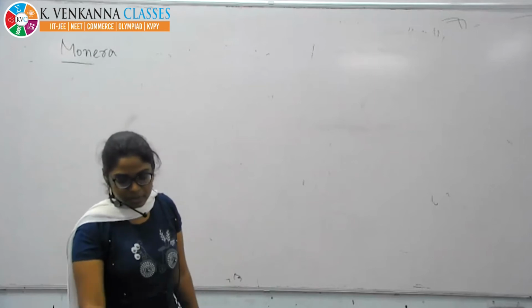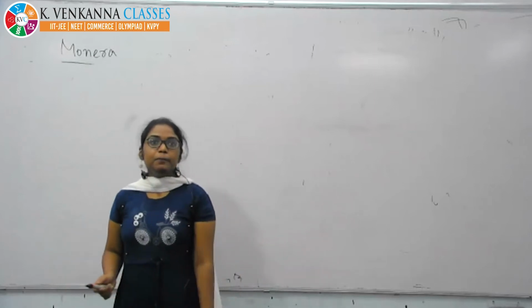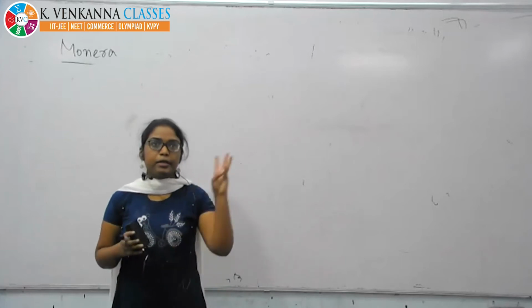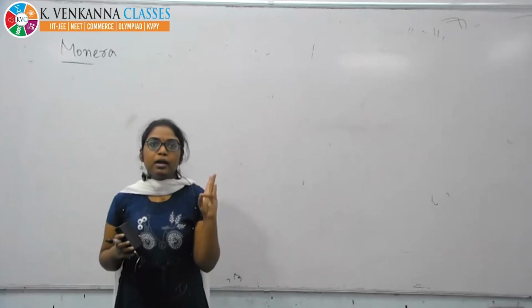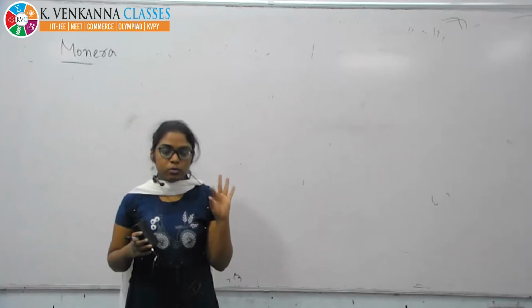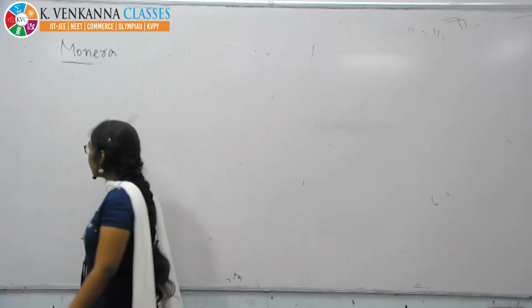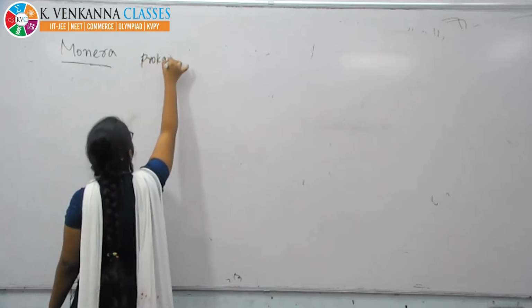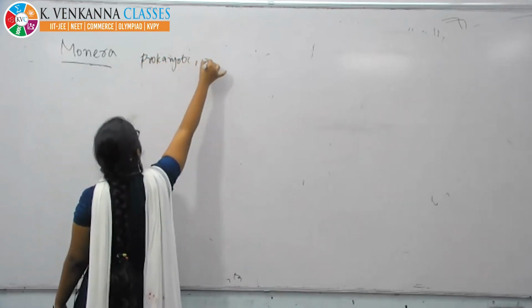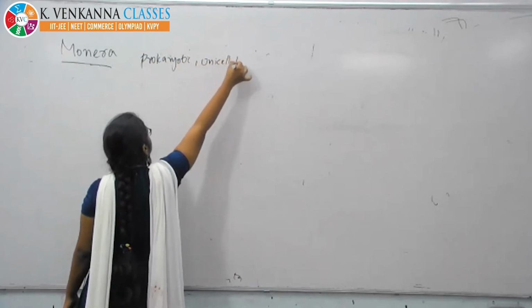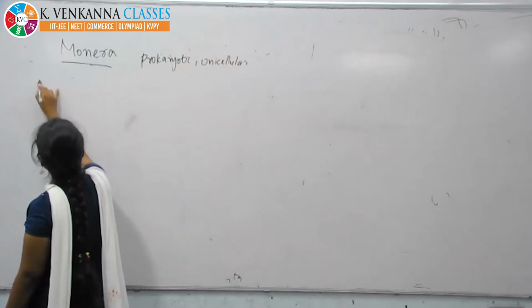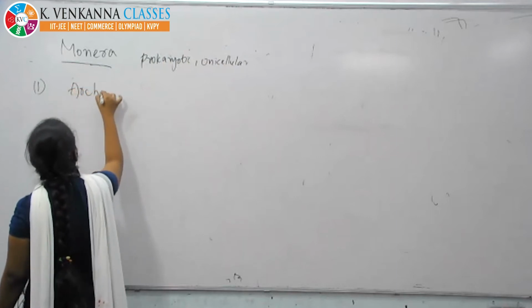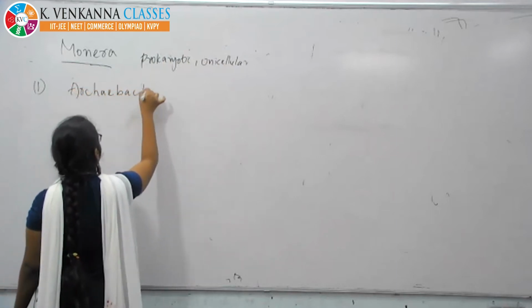Yeah, okay, good. Next, kingdom Monera. It is divided into four: Archaebacteria, Eubacteria, Mycoplasma, and Actinomycetes. Monerans are prokaryotes, and once again, they are unicellular. The first one in the kingdom Monera is Archaebacteria.